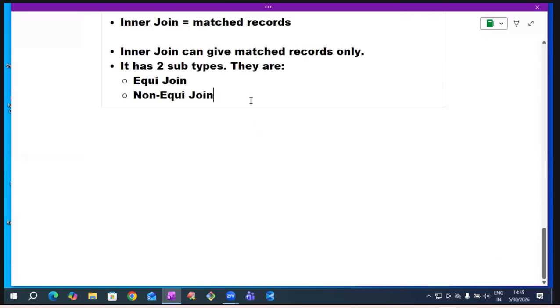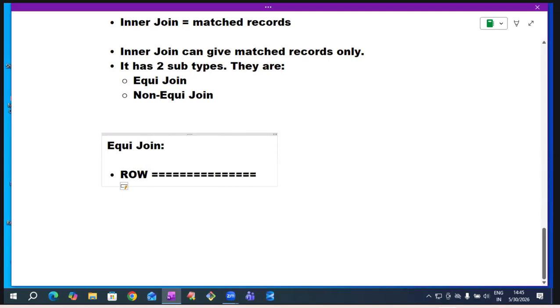Next, what is equijoin? Simple. The name is giving the meaning. I already told you, join means operation. One table row will be joined with another table row.